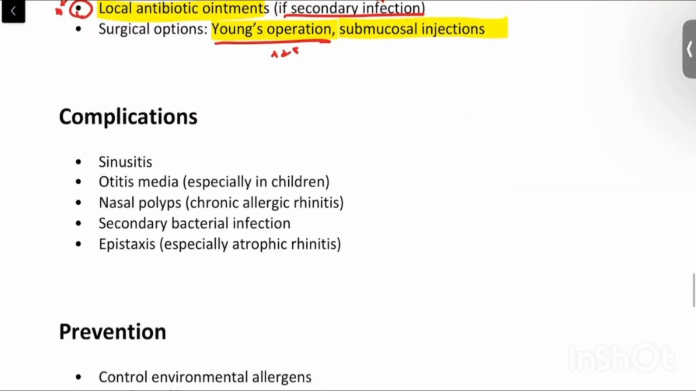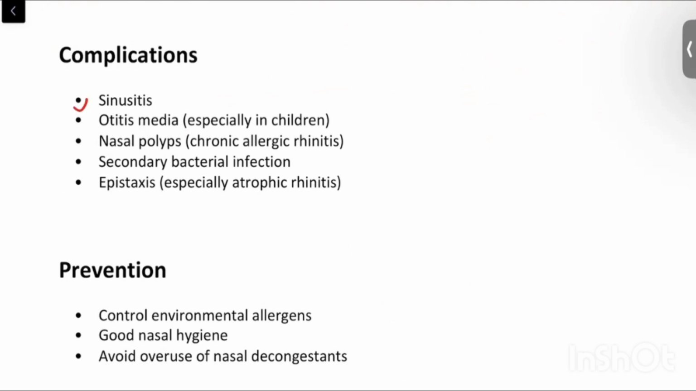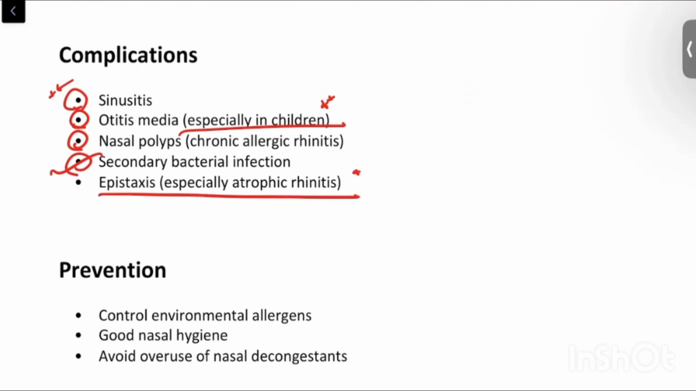What are the complications of rhinitis if not treated? It can lead to sinusitis. I mean, if there is a nasal mucosal inflammation and if it is not treated, then it will lead to infection, and that will in turn lead to sinusitis. Other than that, otitis media can happen because we all know from nose to ear there is a connection, that is eustachian tube. So there can be otitis media. Nasal polyps can occur. Secondary bacterial infection might occur if not treated, and epistaxis might occur because of atrophic rhinitis.